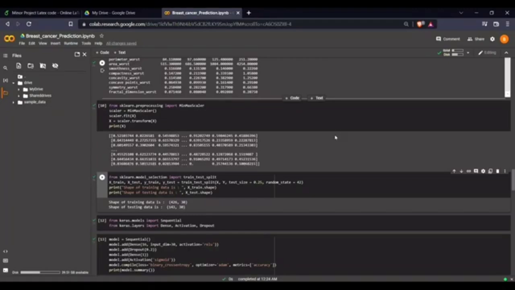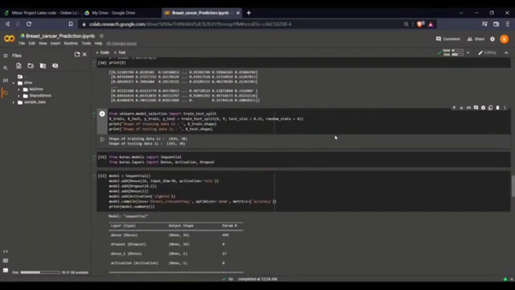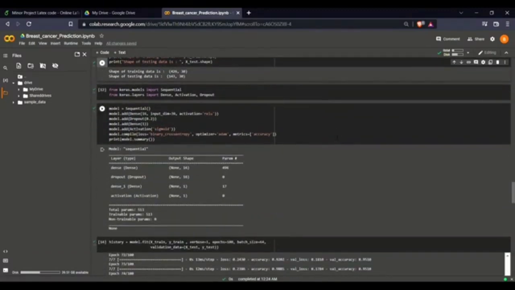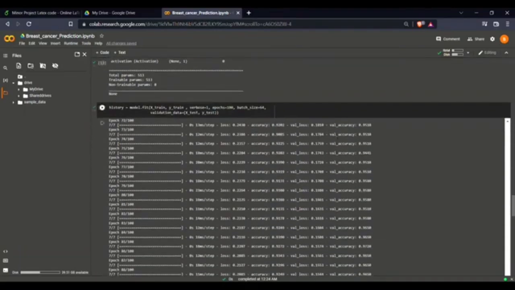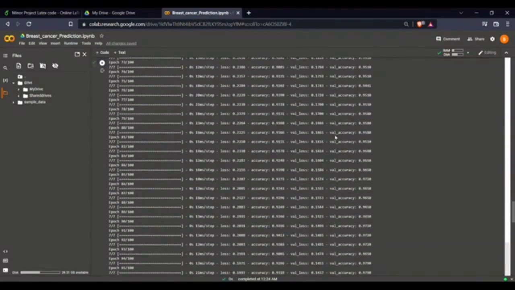The loss here, which is our binary cross entropy, is 0.7, and the value should be decreasing in the upcoming epochs. Thus, the goal of deep learning is to minimize the loss. Therefore, the loss value should be decreasing and the accuracy value should be increasing. Here, both the validation loss and the training loss are decreasing. And in the graph, the training accuracy and the validation accuracy are increasing.